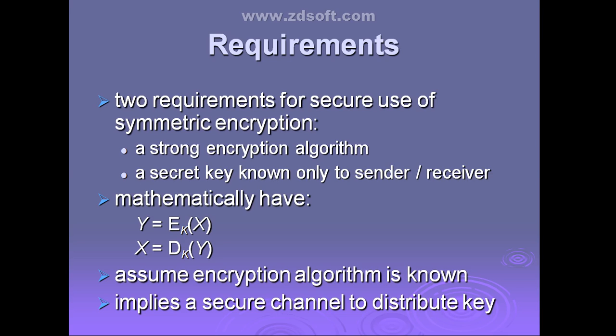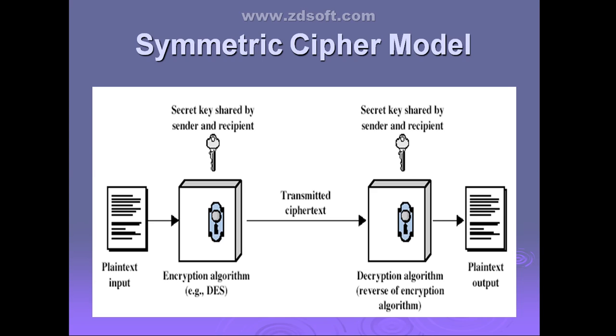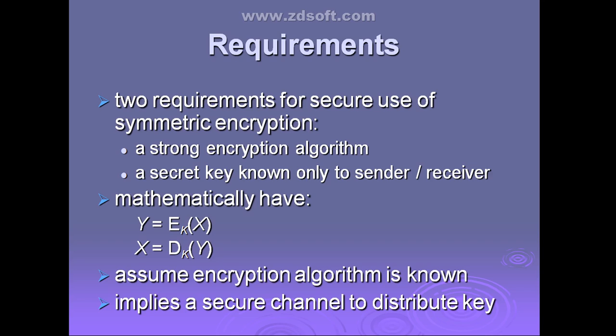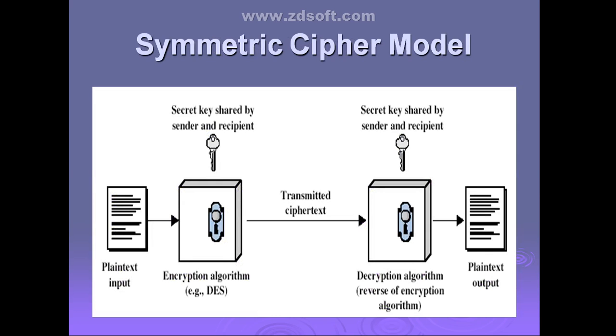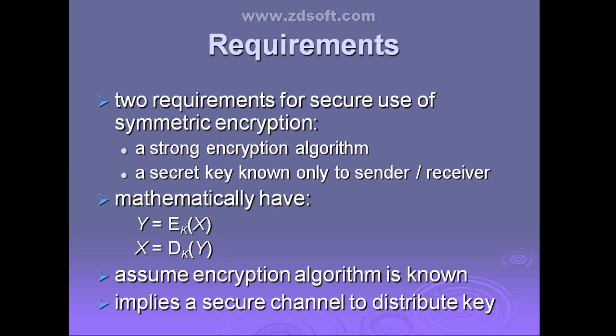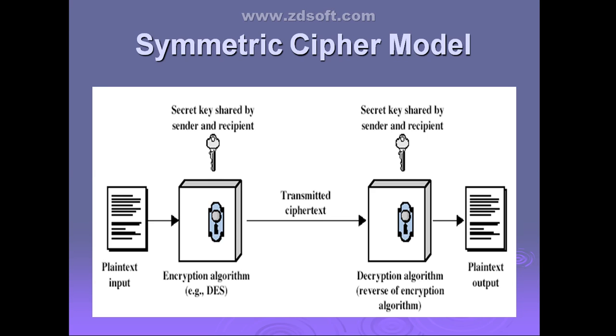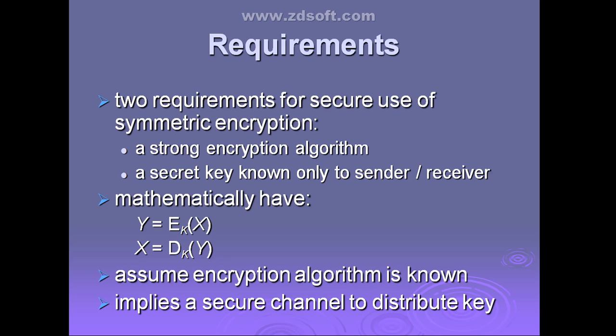Yes, ma'am. Now we will write the symmetric cipher model we have seen mathematically. For example, the plain text I am passing from the source, I will indicate as X, and Y indicates the ciphertext. Now see what this mathematical equation indicates: Y equal to EK of X.